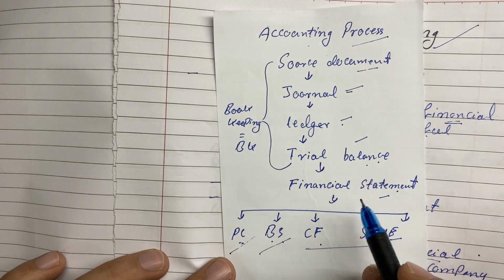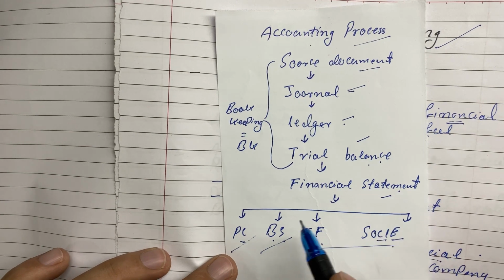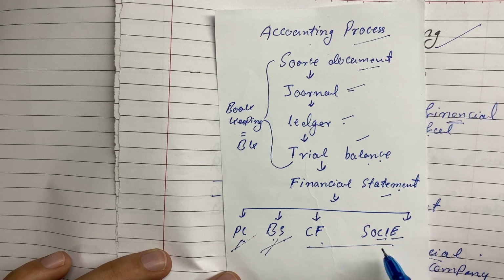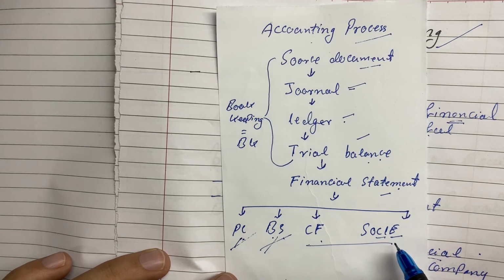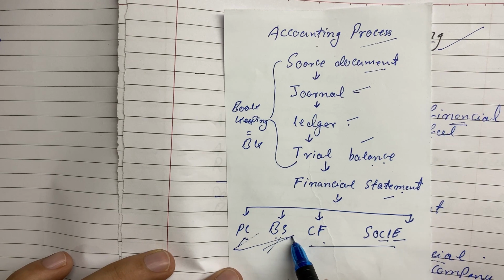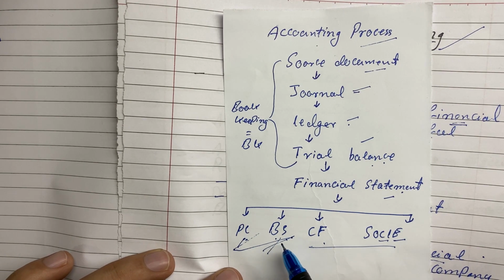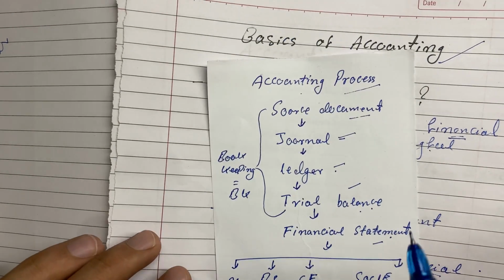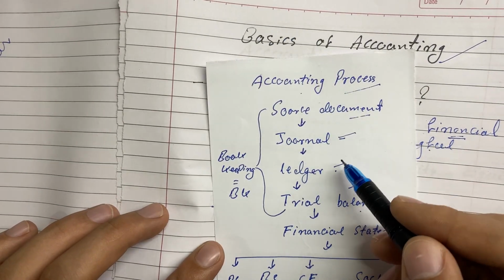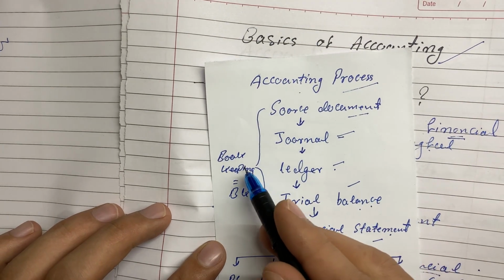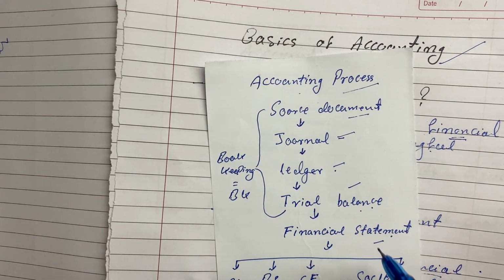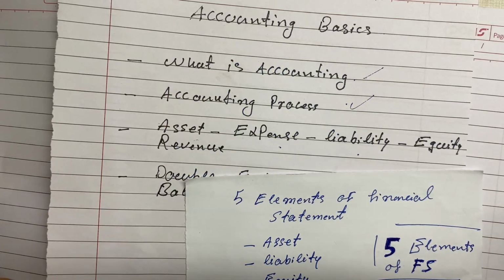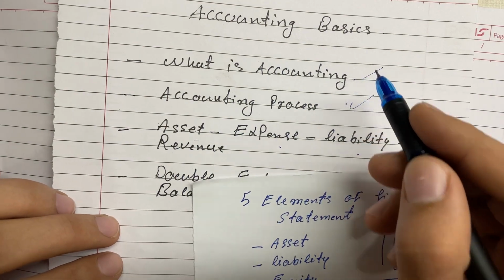Then at the end we need to make the financial statements, which can be a profit and loss account, balance sheet, cash flow statement, and a statement of changes in equity. In this video we would only discuss two important ones from the financial statements: the profit and loss account and the balance sheet. So the source document, journal entry, ledger posting, and trial balance are known as bookkeeping. A simple accountant can do all this. Later on we will discuss more. So we discussed what the accounting process is.